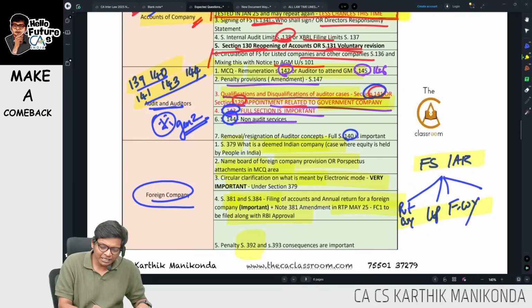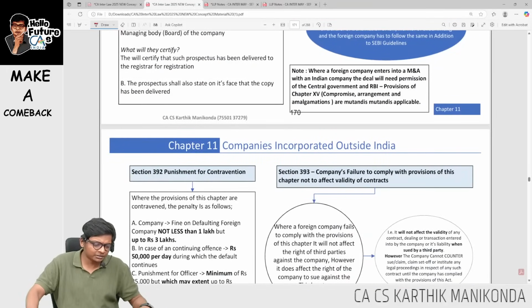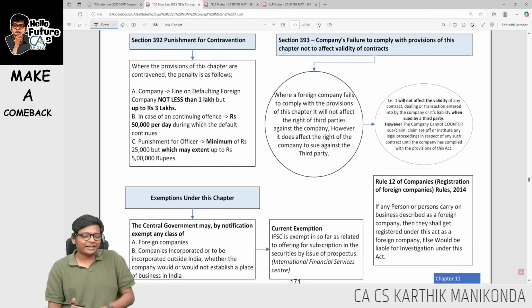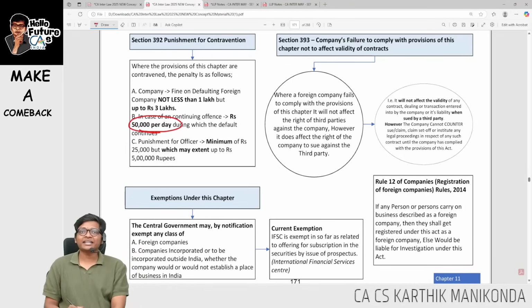Okay, next 392 and 393, last two sections in foreign company. Let me complete that, guys. Okay, 392, always if you see there's any default, there will be penalty of just what? 50,000 rupees per day, 50k per day. No, normally it will be 500,000 per day. Here it is 50k per day.